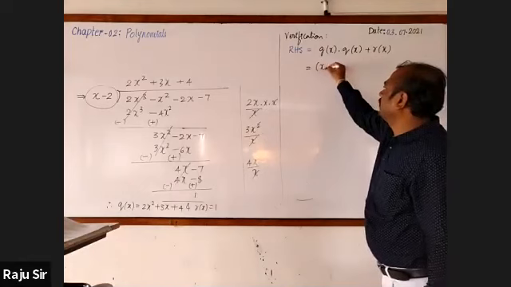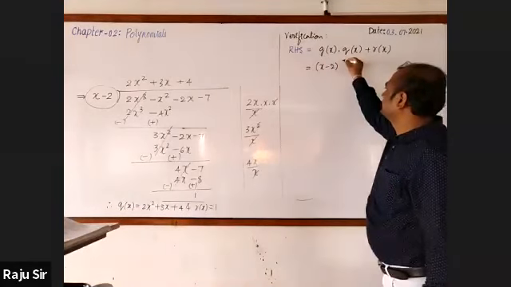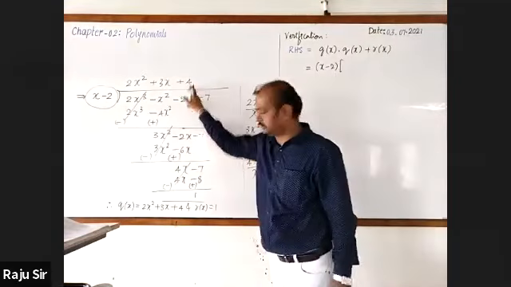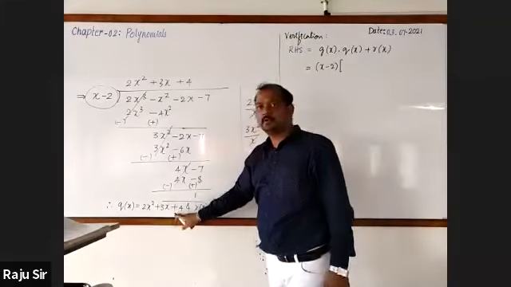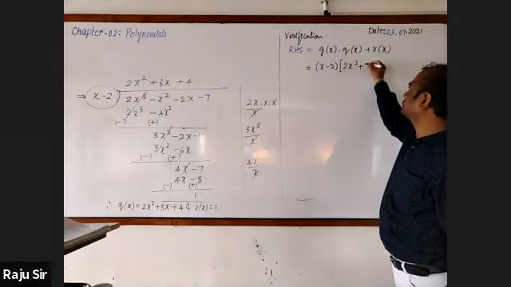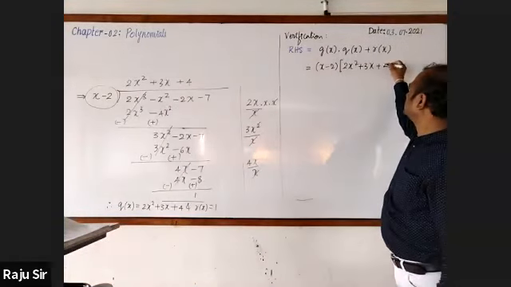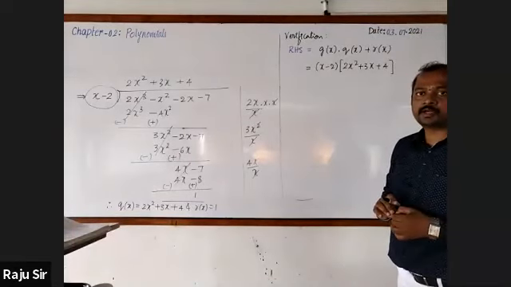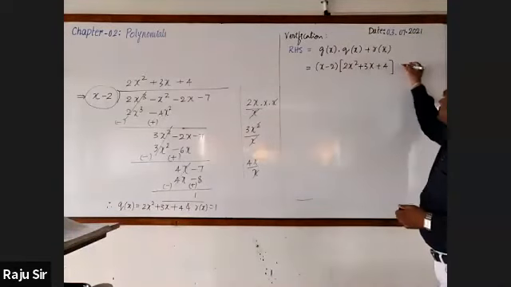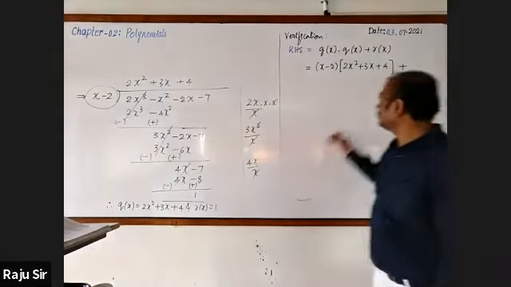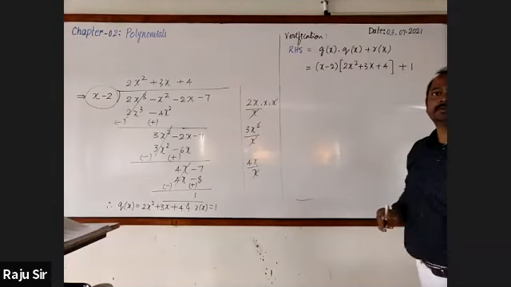So x minus 2 into Q of x, which we have found to be 2x square plus 3x plus 4, plus the remainder, which we know is 1. Please do follow correctly.